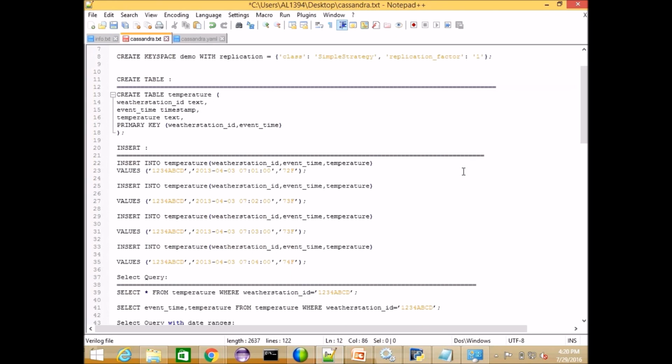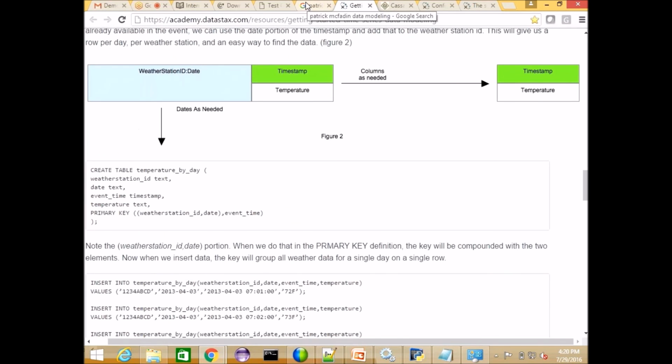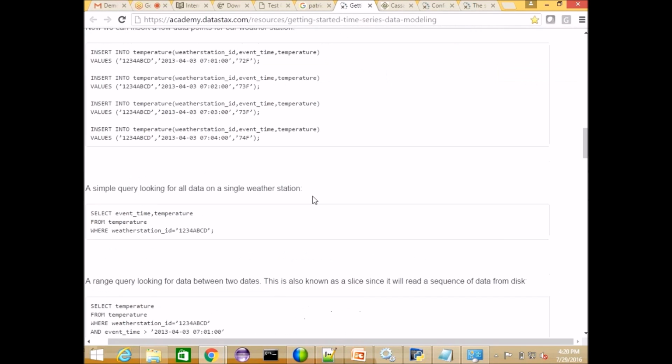And there is also a stress tool. Stress test, I mean, to check whether this data model fits our data. That is also one useful thing about Cassandra. And Cassandra mainly fits time series data. When you have time series data, you can use Cassandra as the best model.